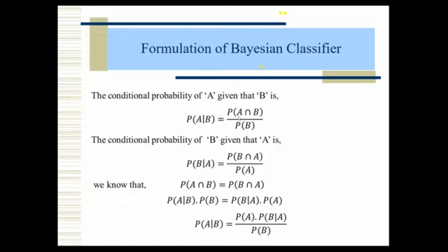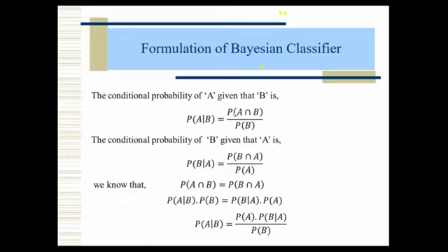In a similar way, intersection is also the same. If you take A intersection B or B intersection A, the common elements in the two sets AB is the same as the common elements in the two sets BA. That's why P of A intersection B equals P of B intersection A.